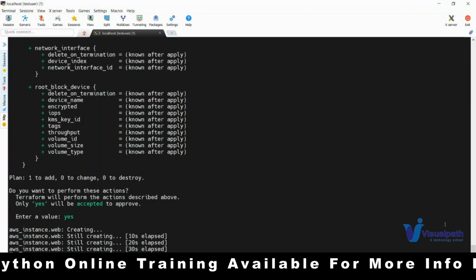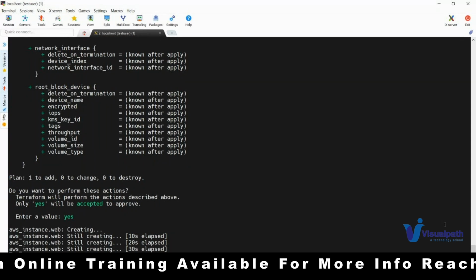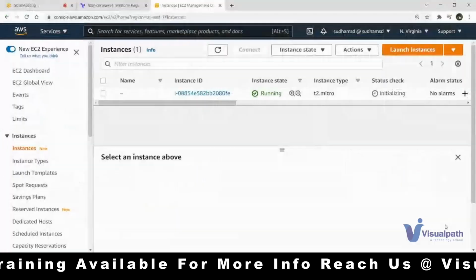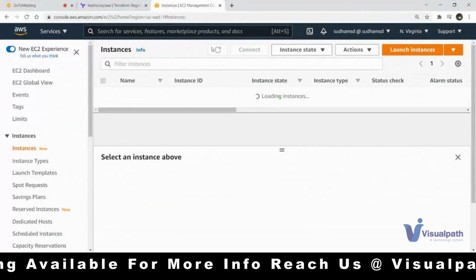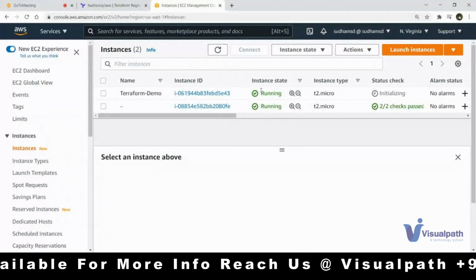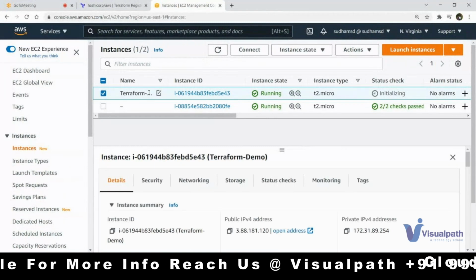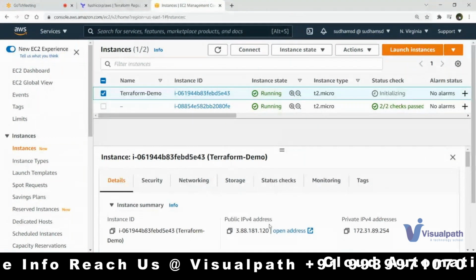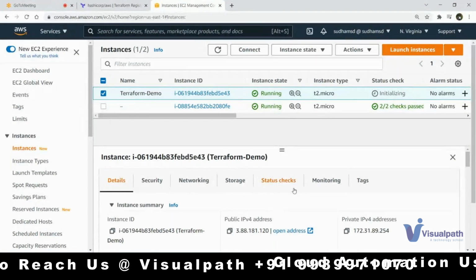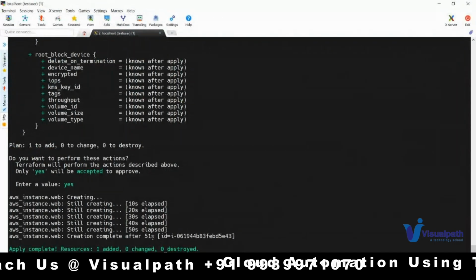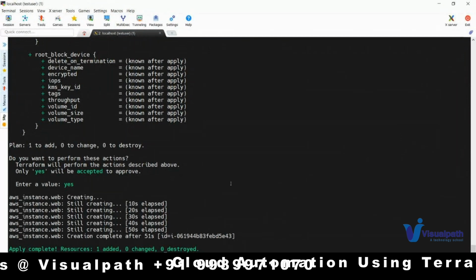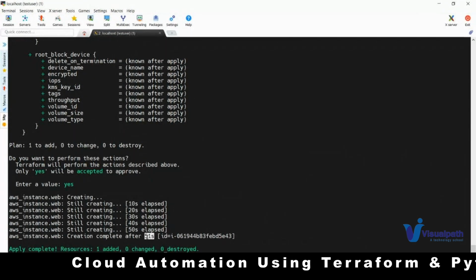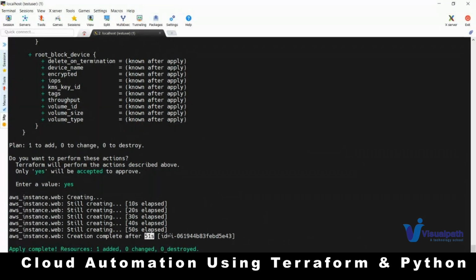So let it get created. I think if you go to the background and log into your AWS account and refresh, you will see a new instance, one more instance. You can see here, Terraform-demo is a tag which is added, and you can see it is created. Okay, this is how it is. Now you can see how much time it took, 51 seconds to create. In 51 seconds, your entire resource has been created successfully.